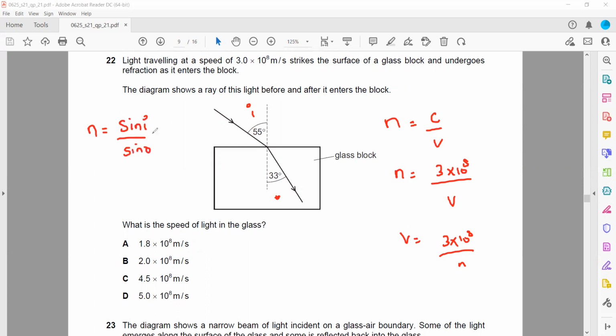And even without calculation, I can cancel out the wrong answers because when the light travels from air to glass, it should slow down. So if in air it was traveling at 3 into 10 power 8 meters per second, in glass it cannot travel faster. It should be a smaller speed.